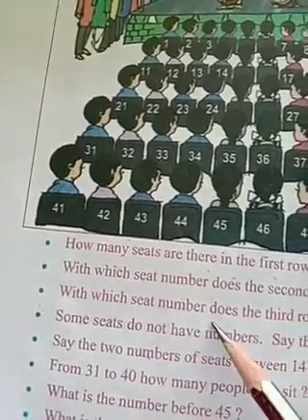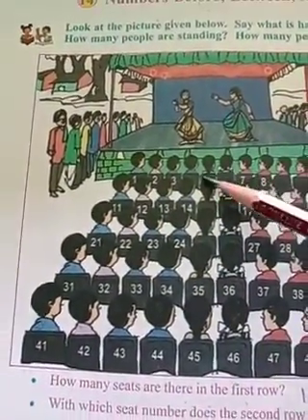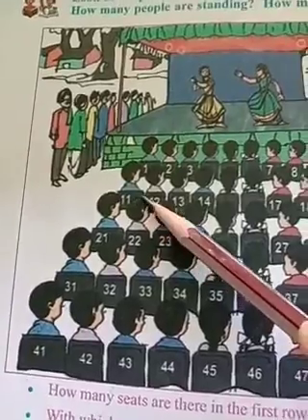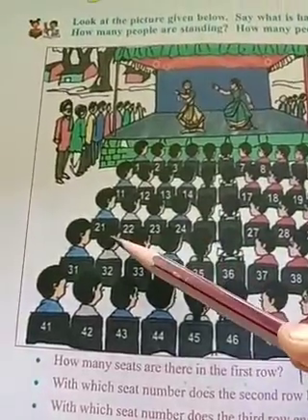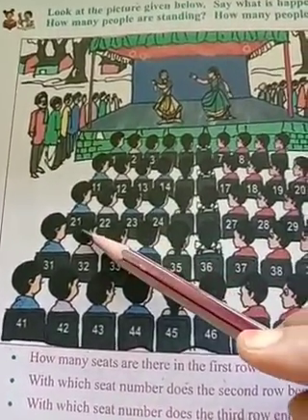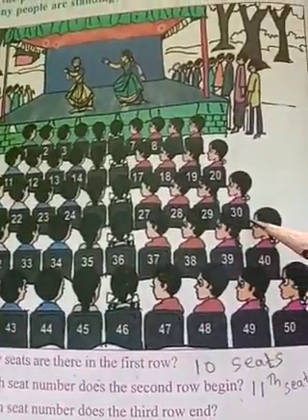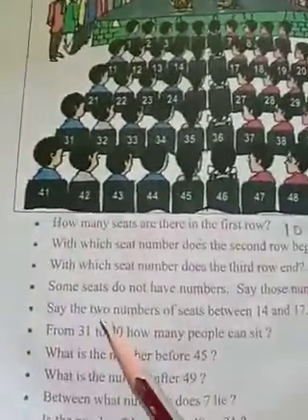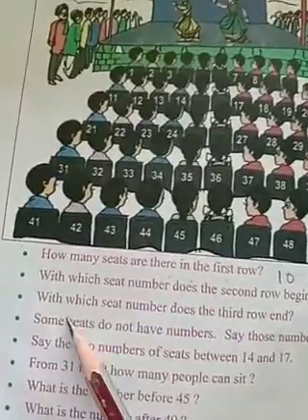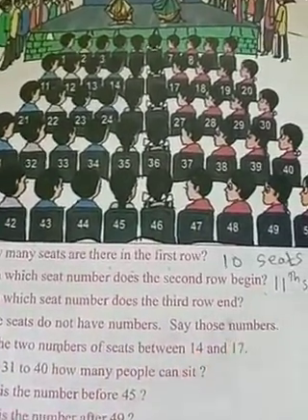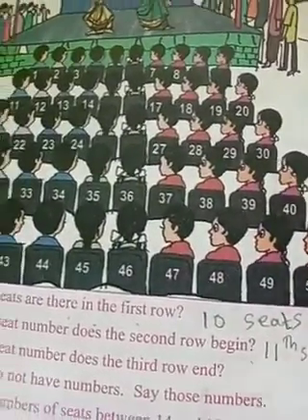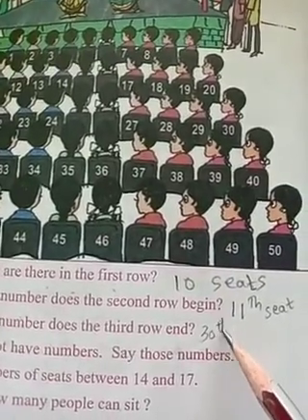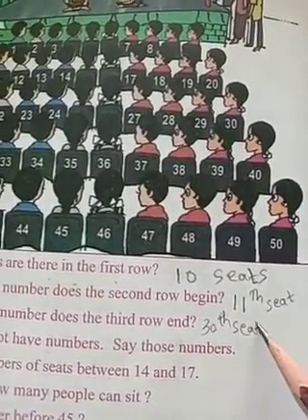With which seat number does the third row end? The second row begins at the 11th seat and ends at 20. In the third row, 21 is the start, and it ends at 30. So what question is being asked? With which seat number does the third row end? The 30th seat ends the third row.